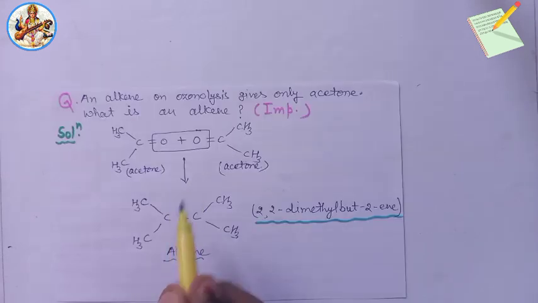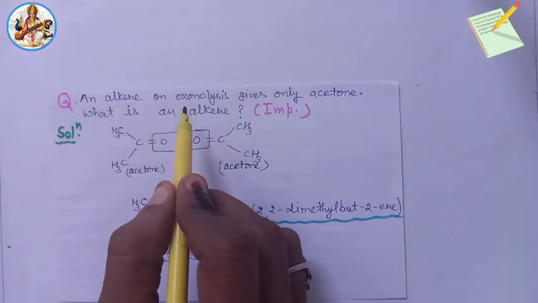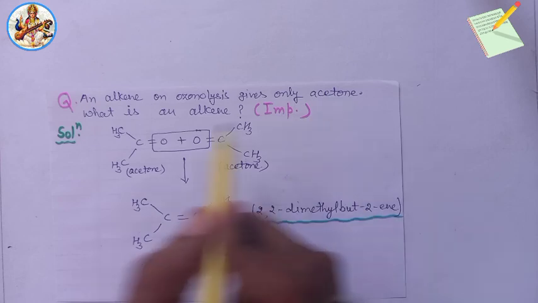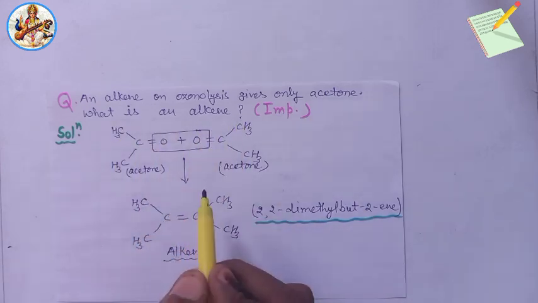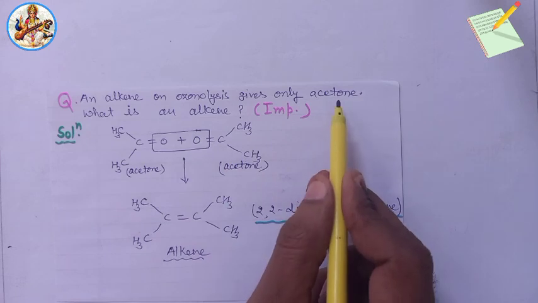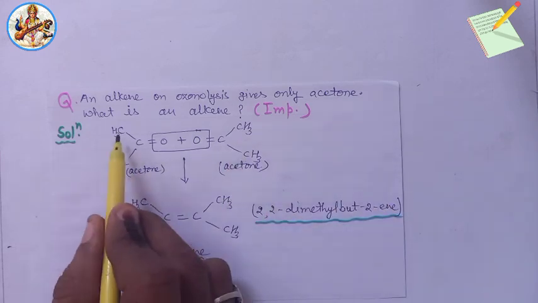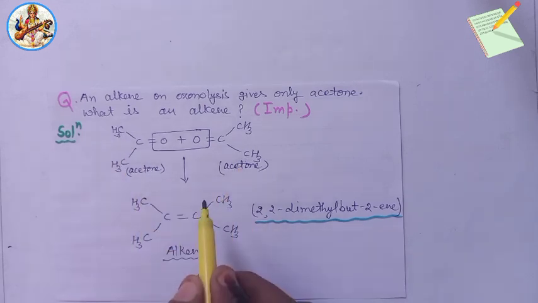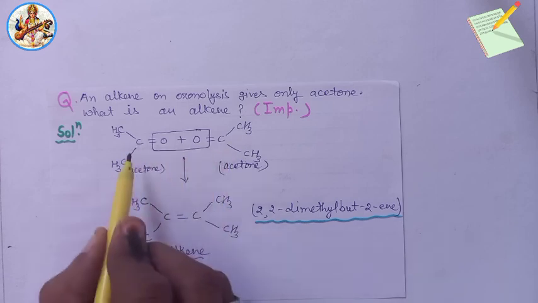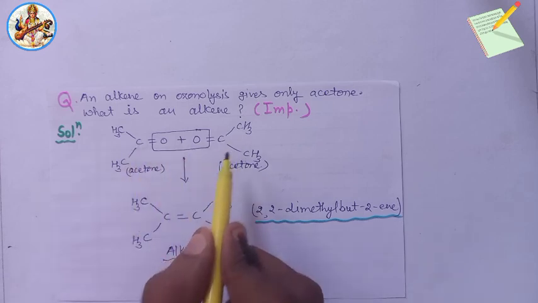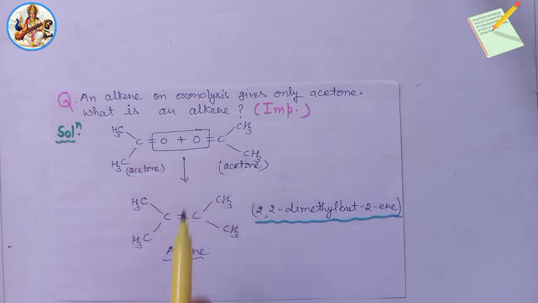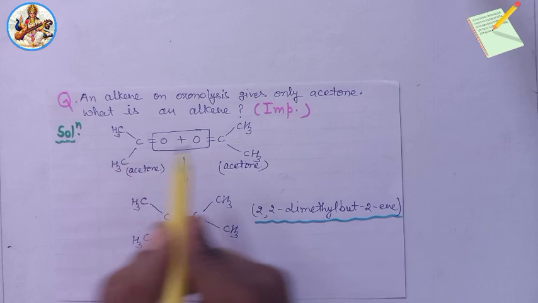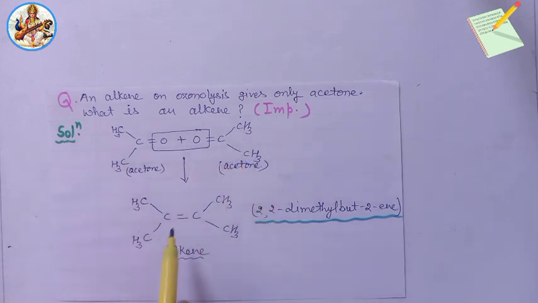Trick. Now we take another question. An alkene on ozonolysis gives only acetone. What is the alkene? Very important. Similarly, we know that the molecular formula of acetone is CH3COCH3. So we remove one O2 molecule between these two acetone molecules and add the remaining parts by double bond, CH3CCH3 double bond CH3CCH3. So the alkene is 2,3-dimethylbut-2-ene.